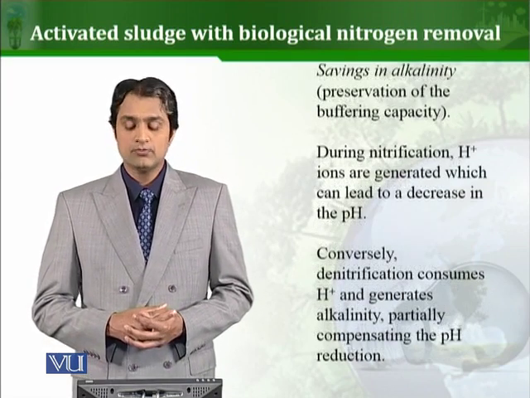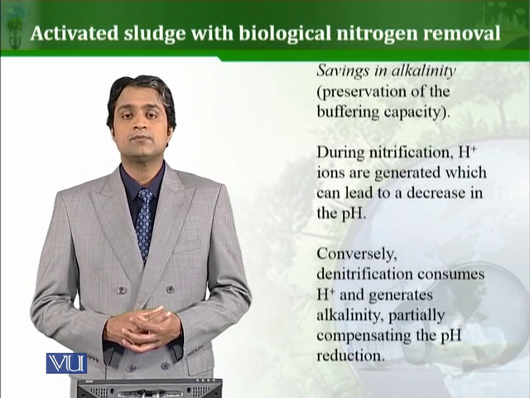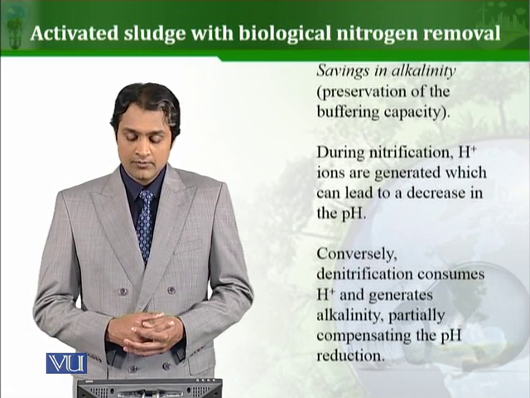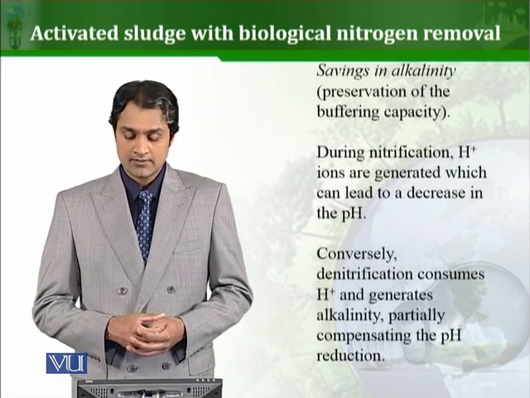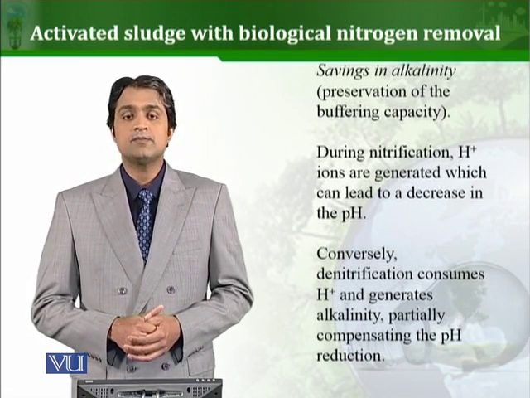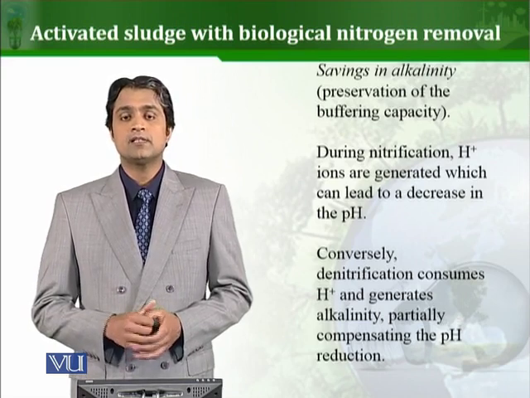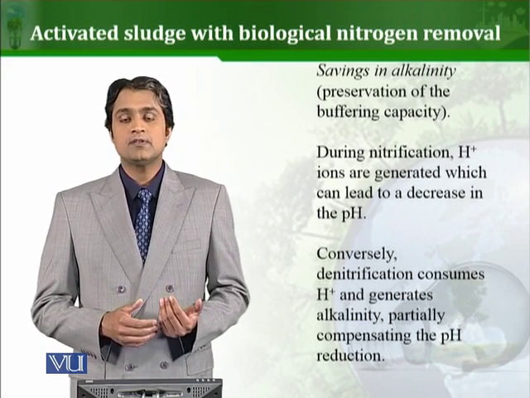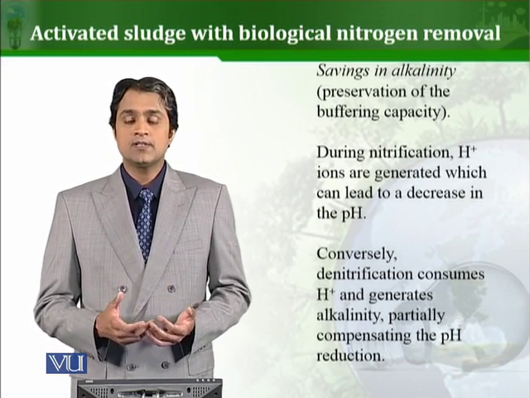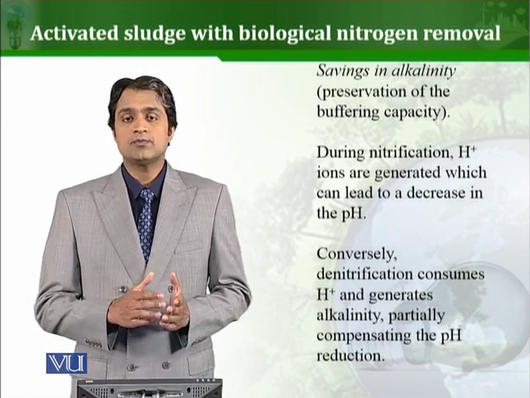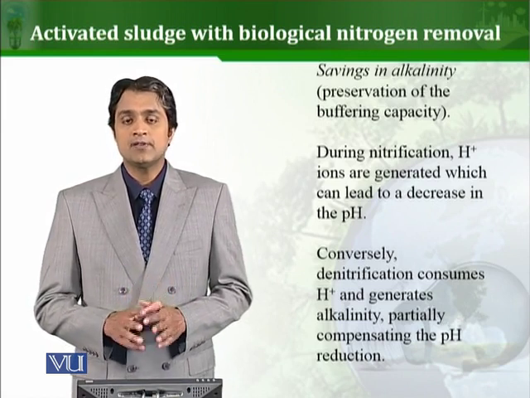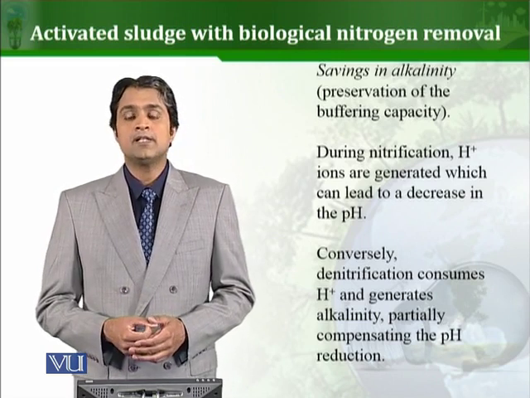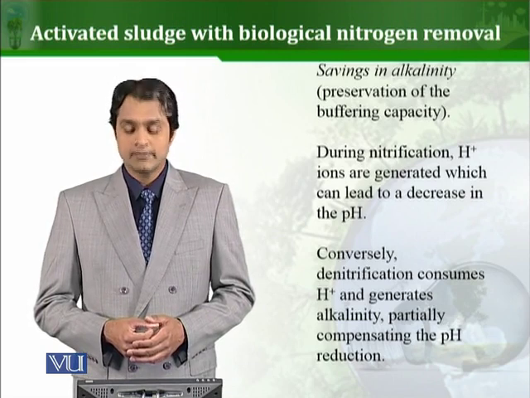Another intention could be to save the alkalinity of the reaction mixture in the reactor. How does it happen? During nitrification, hydrogen ions are generated which can lead to a decrease in pH. Obviously the pH will become acidic from alkaline. So if denitrification goes the opposite way of nitrification, it will be completely opposite. That will actually consume these ions. So the pH would return back to alkaline nature. So artificial buffering capacity can be generated by introducing the conditions that can favor denitrification.